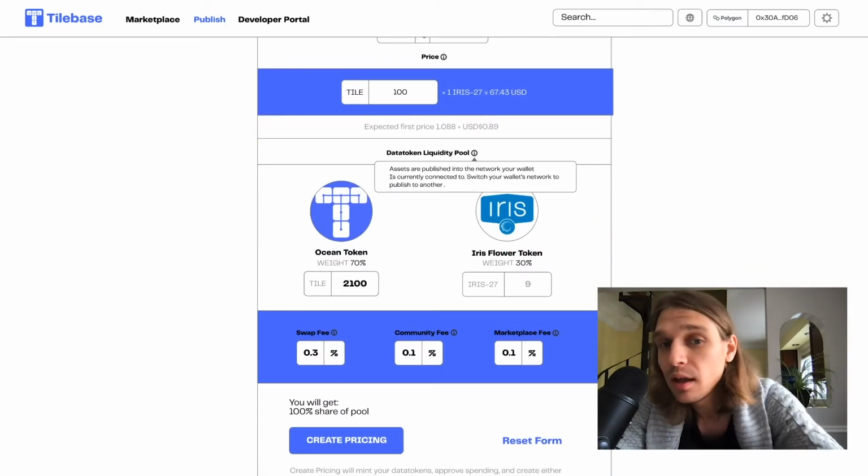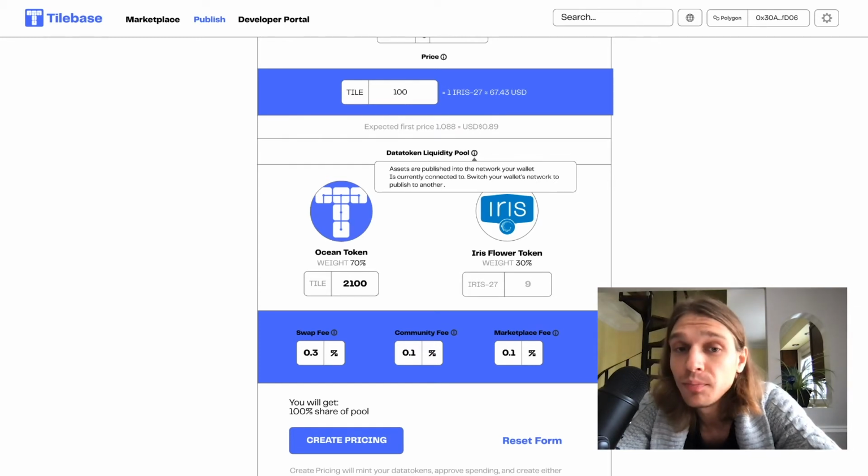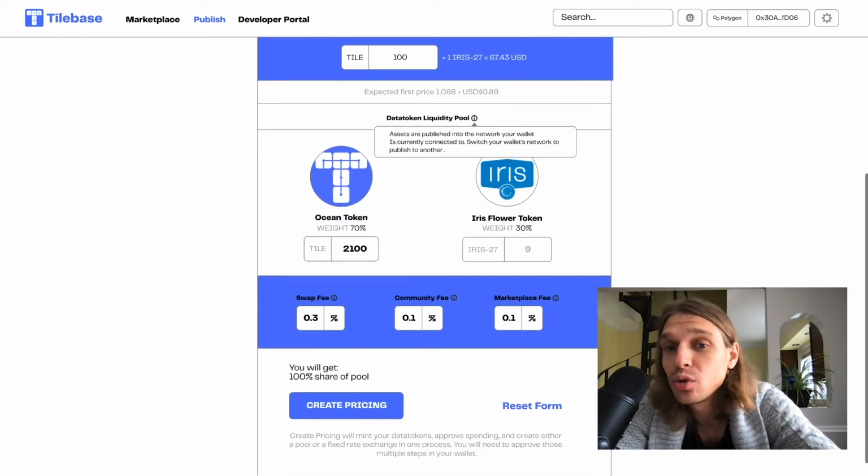In this screen, we're going to initially determine the liquidity that we are going to establish in a weighted automated market making pool and determine how many access control tokens we'd like to mint. In this case, we're minting 9 access control tokens for our data set. The community fee, 0.1%, is always set. That goes to the Tilebase Foundation. Another 0.1% for the marketplace fee. And the swap fee is determined by the data provider.